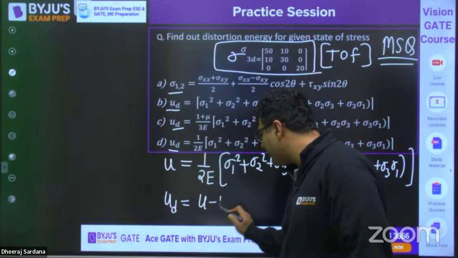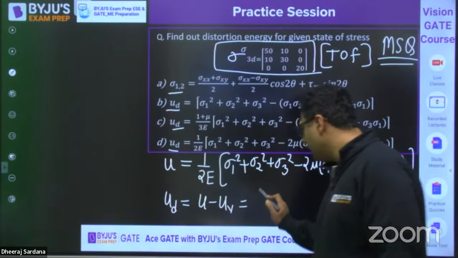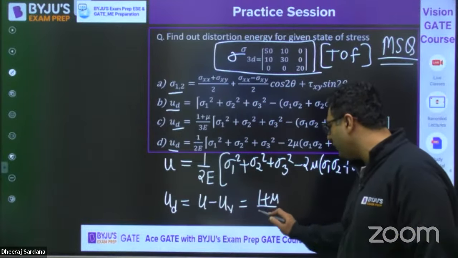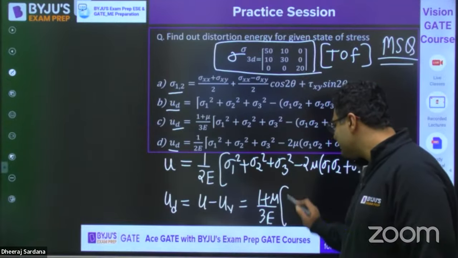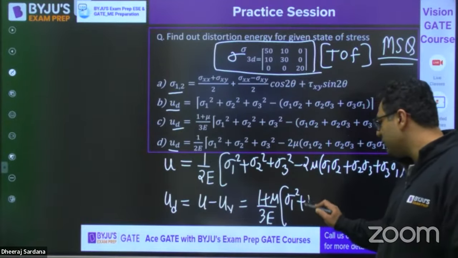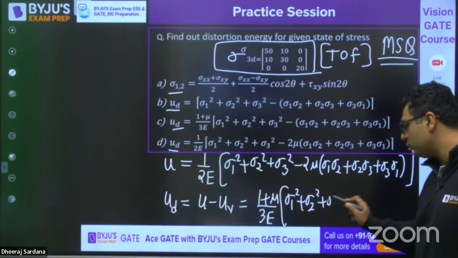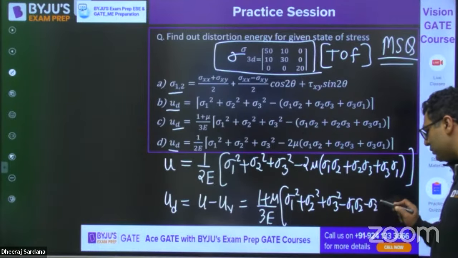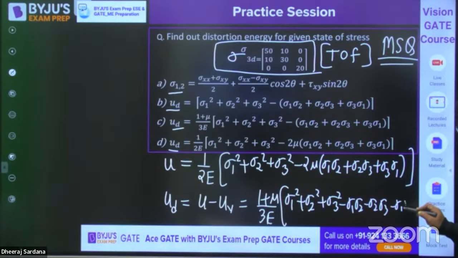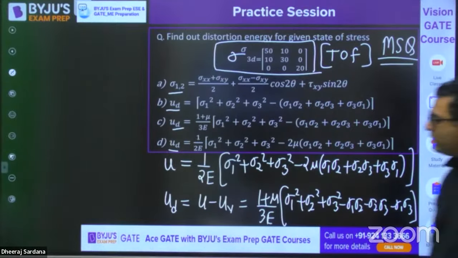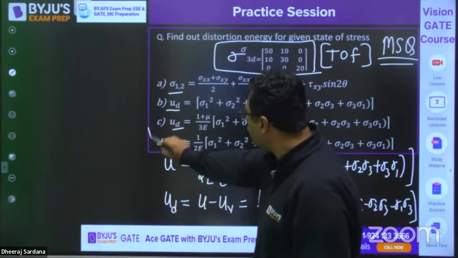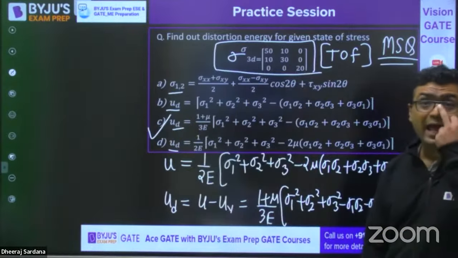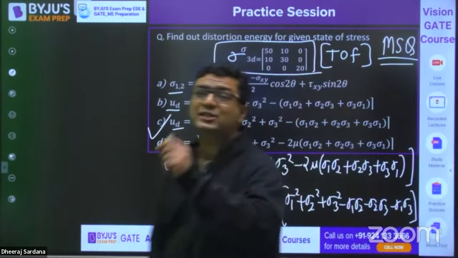Distortion energy is U minus volumetric strain energy. It is (1 plus mu) upon 3E into sigma 1 square plus sigma 2 square plus sigma 3 square minus sigma 1 sigma 2 minus sigma 2 sigma 3 minus sigma 1 sigma 3. So obviously this formula will be used. C is correct. But as I said, this is MSQ.